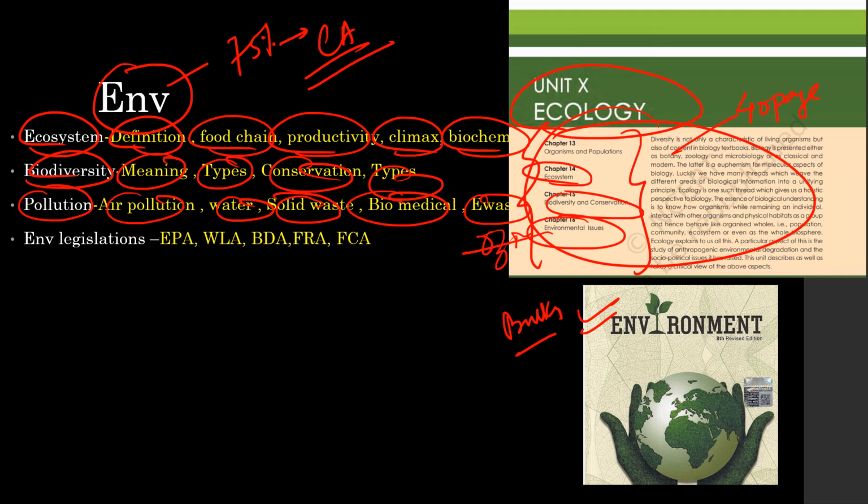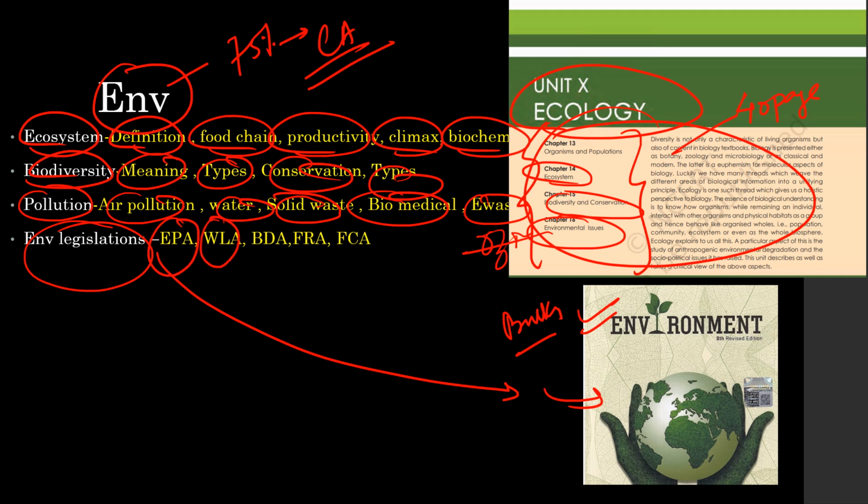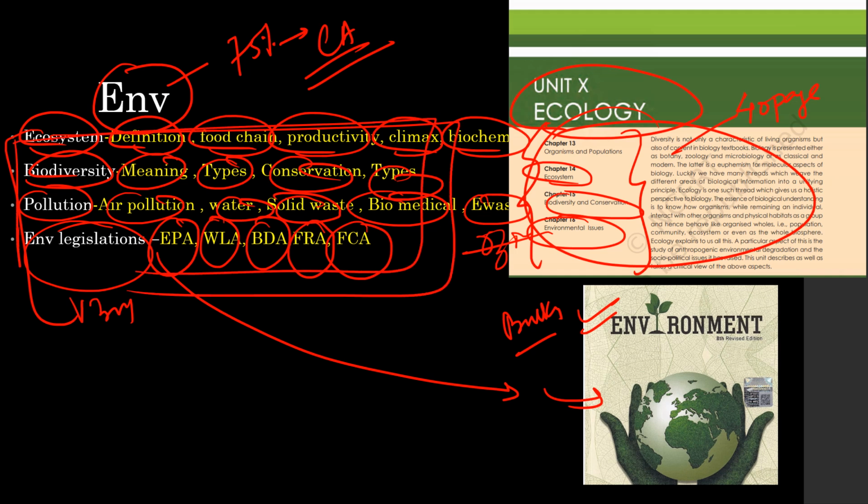And last but not the least, which is covered in this book beautifully, is the environmental legislation: EPA, Wildlife Act, Biodiversity Act, Forest Rights Act, and Forest Conservation Act. Very important. So guys, this is the static portion. Focus only on these chapters. The rest is current affairs, which you will be reading from any coaching institute's compilation. Our compilation will be the best compilation on environment, I can promise you.